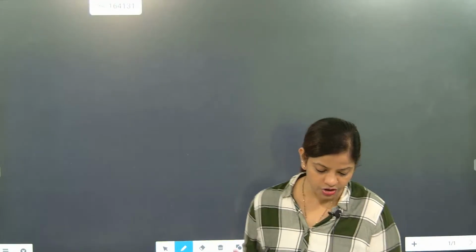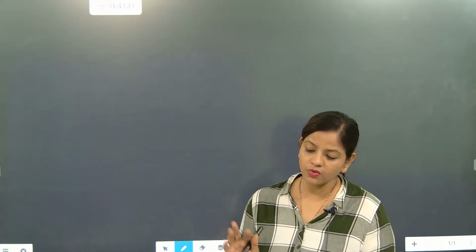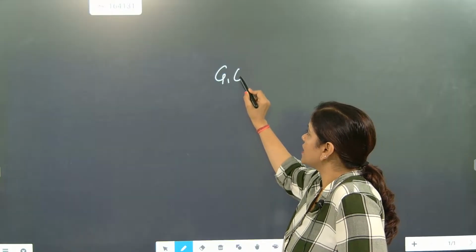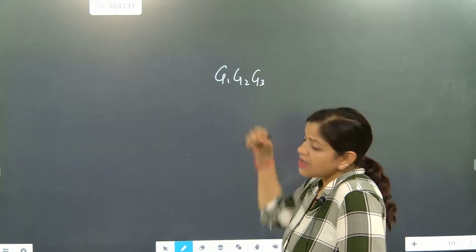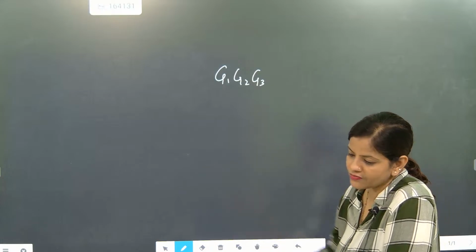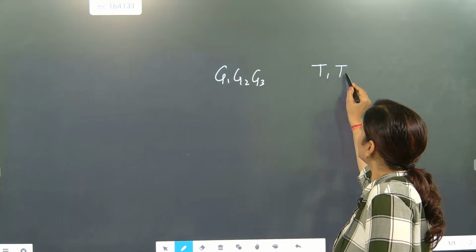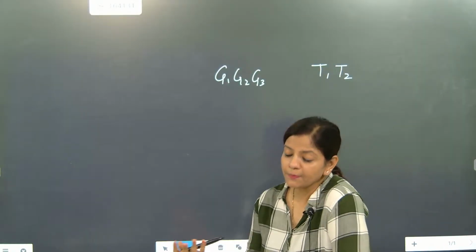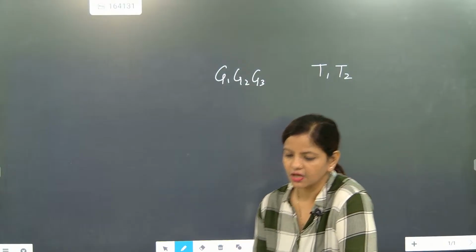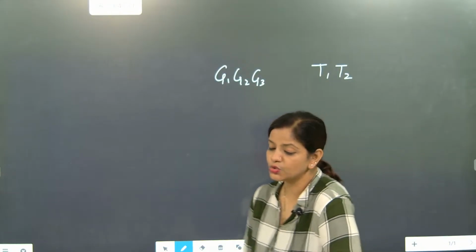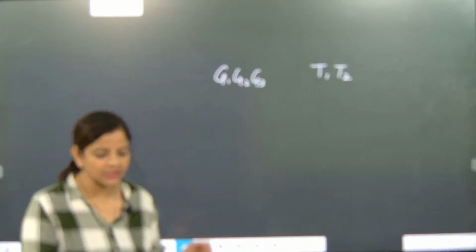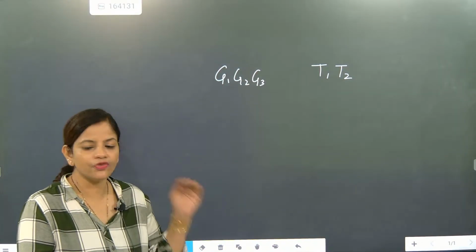Just get the first question. In the first question, there are 3 girls in the class, and these 3 girls are going to dance with 2 teachers of the classroom. So what in all would be the total sample space where one girl can dance with one teacher? What is the possibility when one girl can dance with one teacher? So two female teachers and three girls are there in a class, and they are going to organize a dance program for a function, for a school annual day.